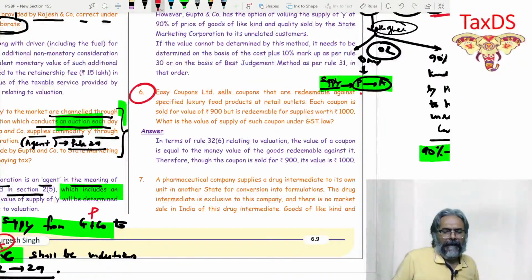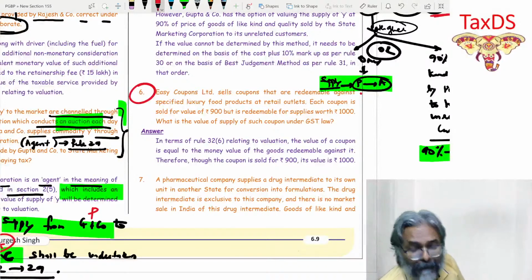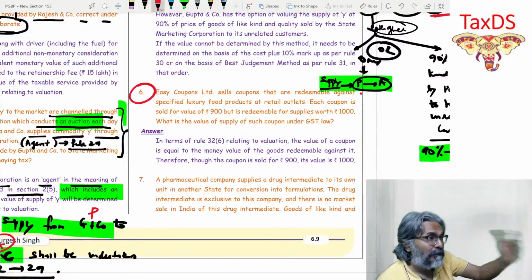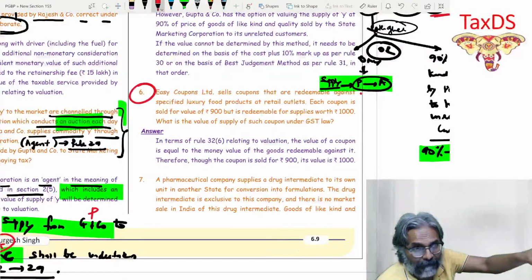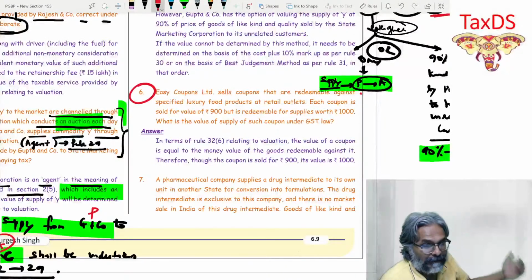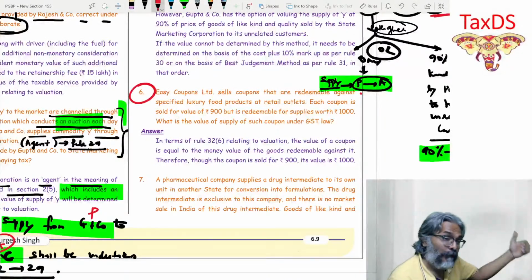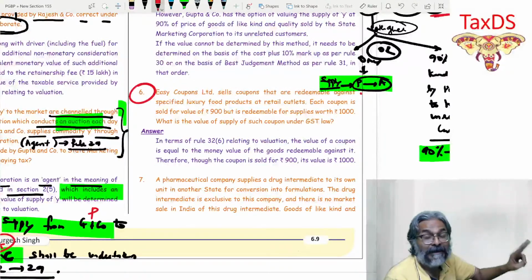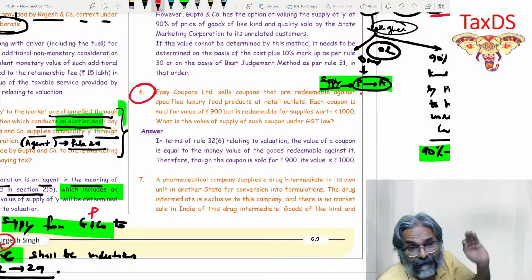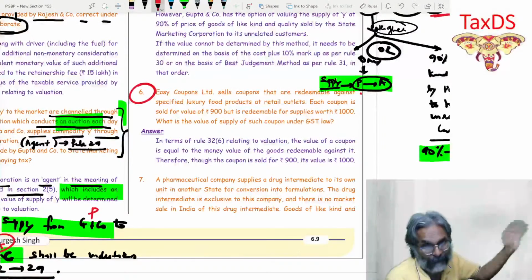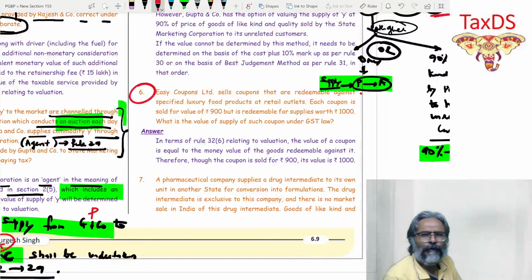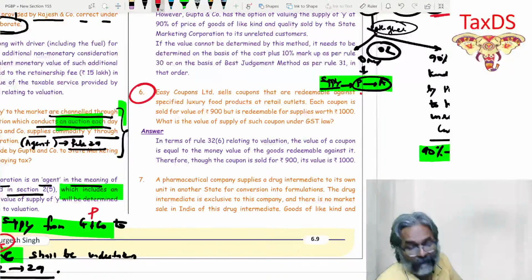Easy Coupons Limited sells coupons that are redeemable against specified luxury food product. For coupons, students, there is a concept of time of supply also that will come up. There is a specific time of supply for these vouchers, and at the same time there are specific valuation provisions for these vouchers. There are two specific things: one is the time of supply for the vouchers, and the second is the valuation. Right now we are doing valuation. In the next class we will do the time of supply for the vouchers.